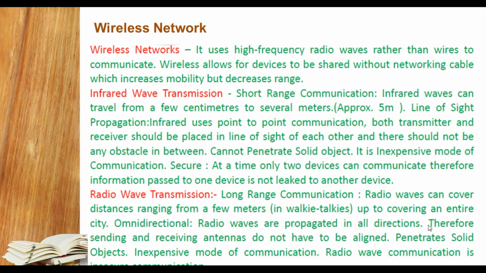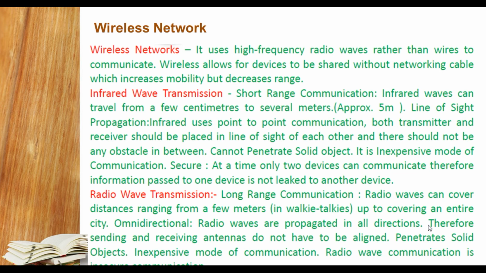First of all, infrared transmission is short range communication. Infrared waves can travel from a few centimeters to several centimeters, approximately 5 meter. An example of infrared wave transmission is the remote and TV. All the remotes have infrared technology with approximately 5 meter range.